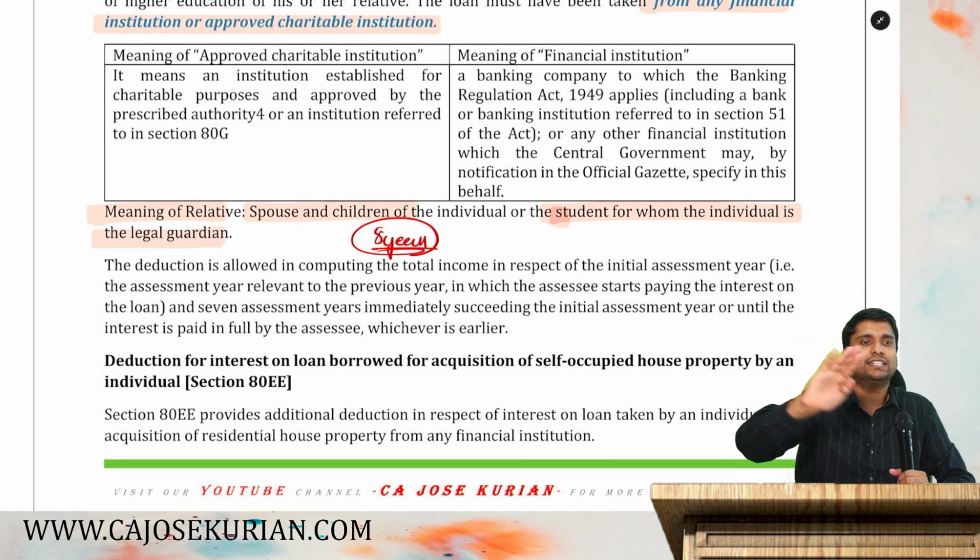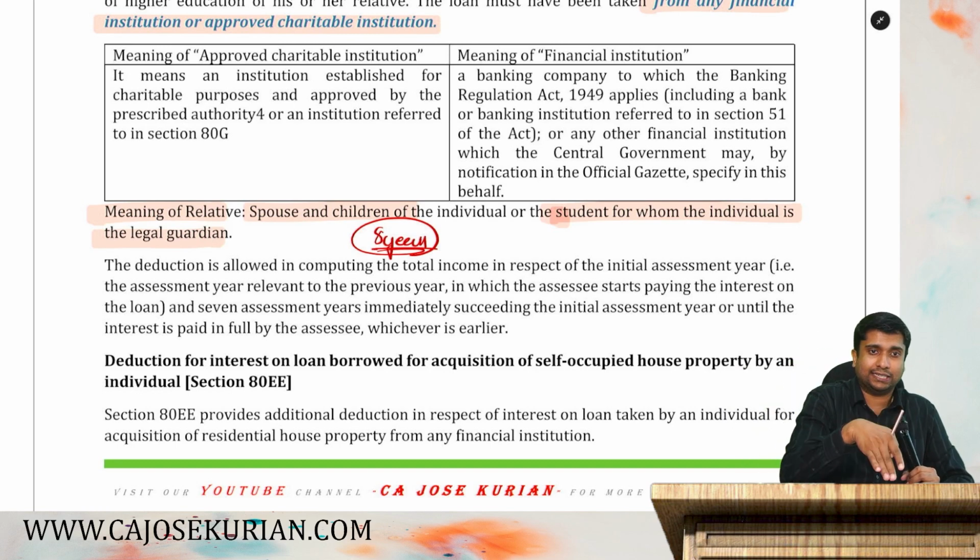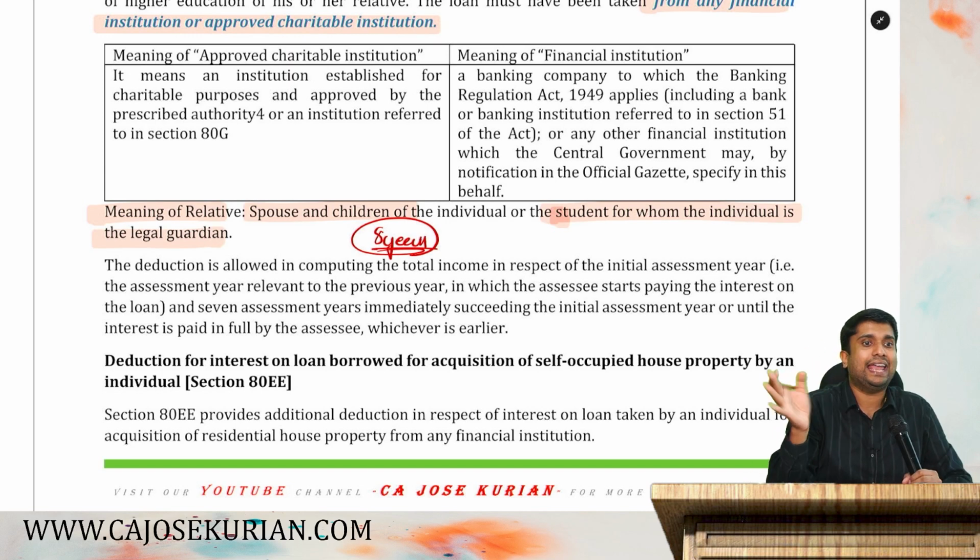Only up to 8 years of interest, you can claim deduction. If your loan repayment tenure is less than 8 years, say it is 5 years, then for the 5 years you can claim deduction. If it is more than 8, not possible.